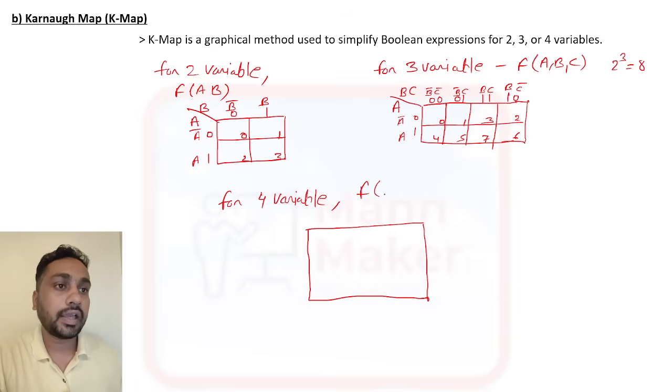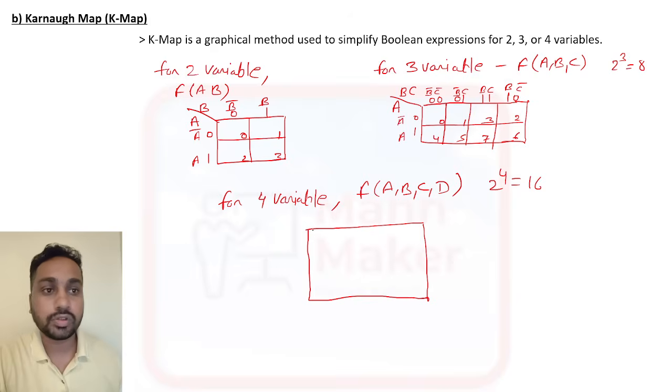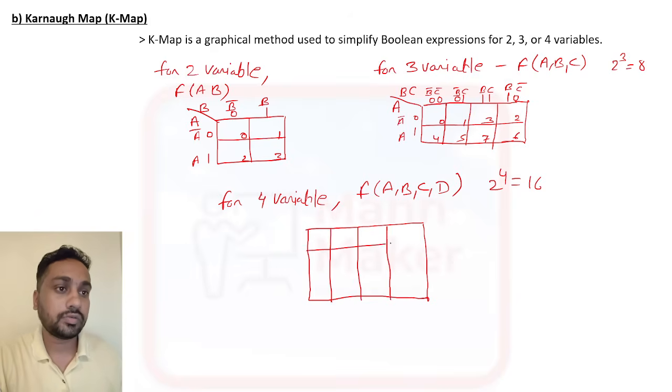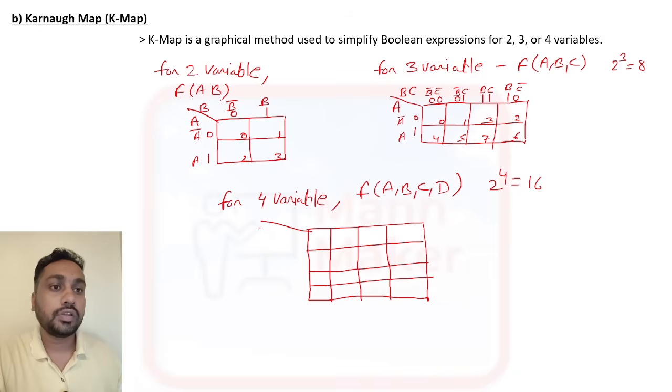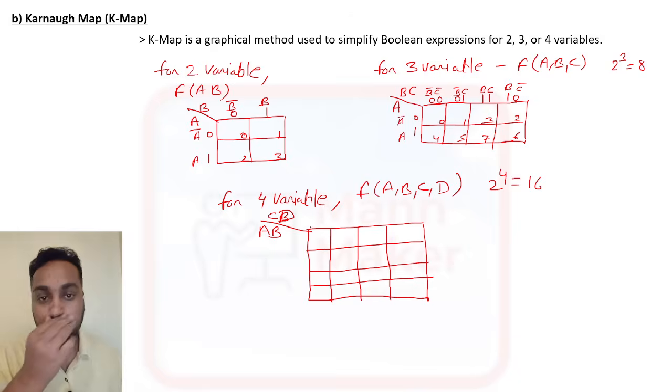4 variable means F, A, B, C and D. That is your 4 variable. 2 to the power 4 is 16, so 16 boxes we need to make. So 1, 2, 3 like this. Now this will be your AB and this will be your CD.